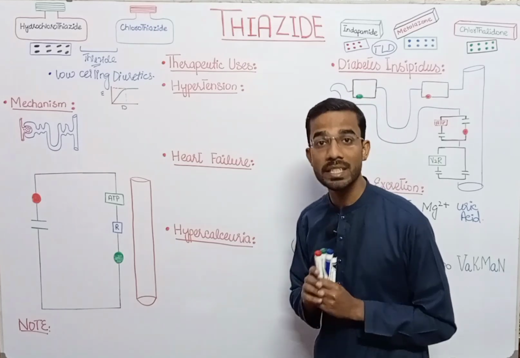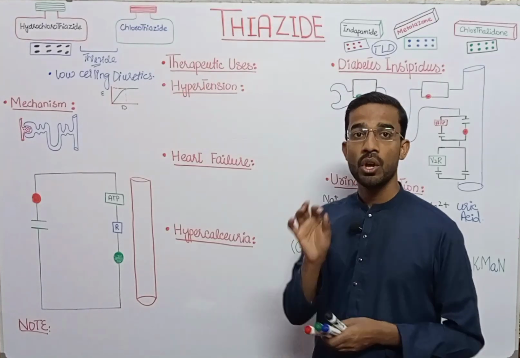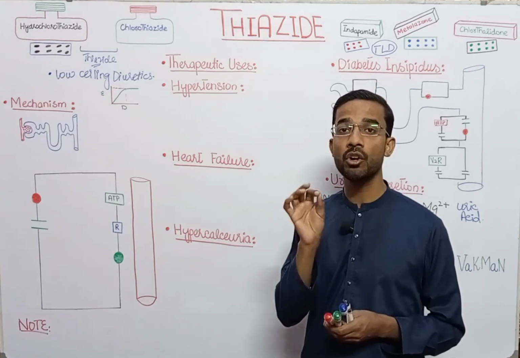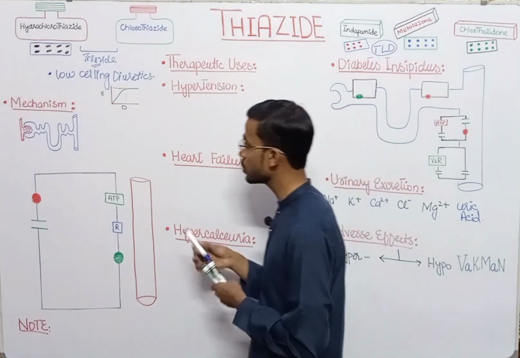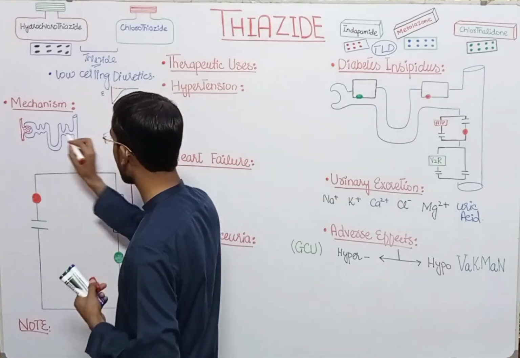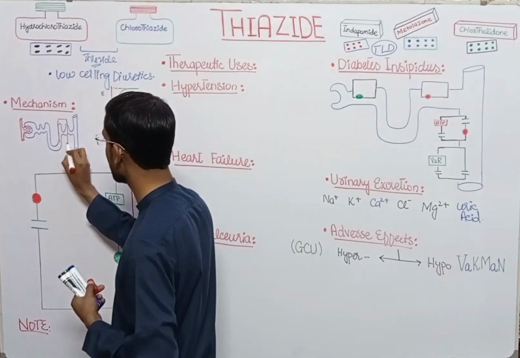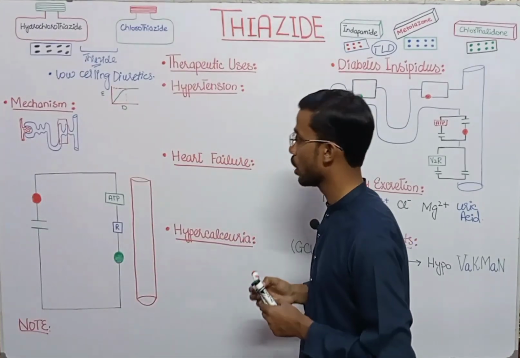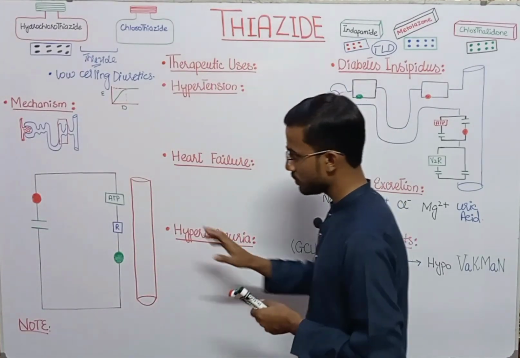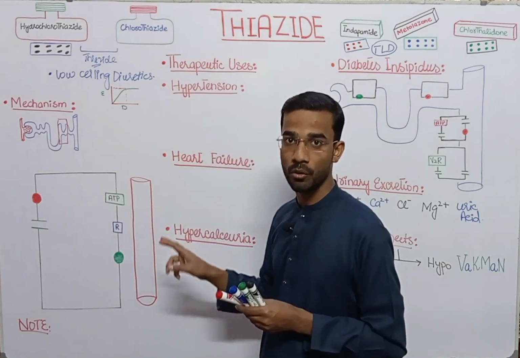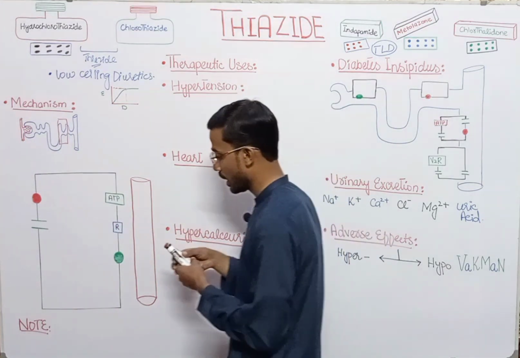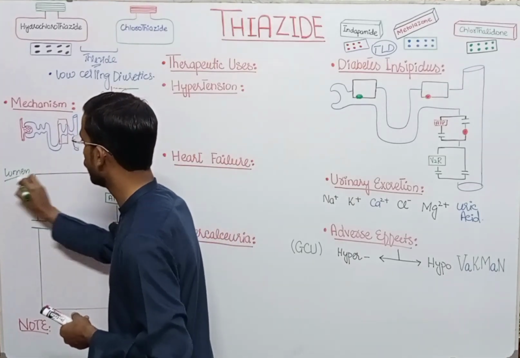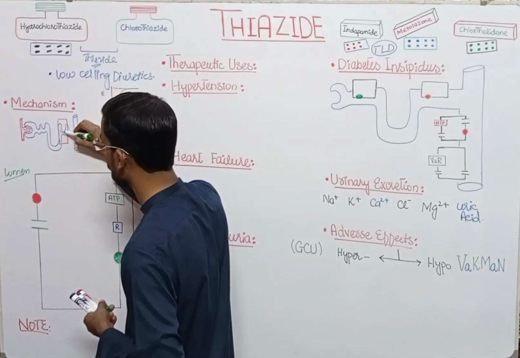Next we will discuss the mechanism of the thiazides. Thiazides basically act on the early distal convoluted tubule. Here you see this is the endothelial cell of the tubule, and this is the lumen, the inner part of the tubule.